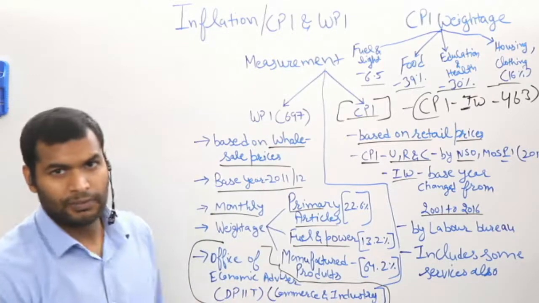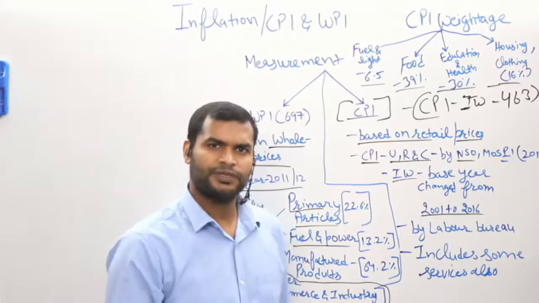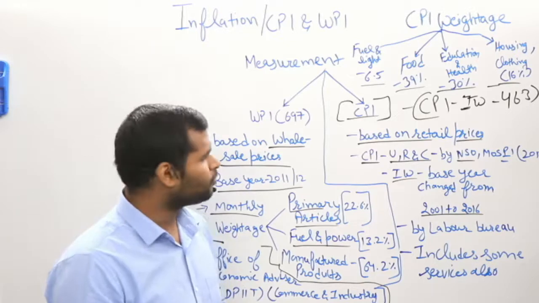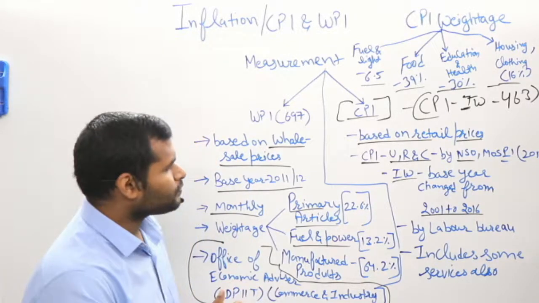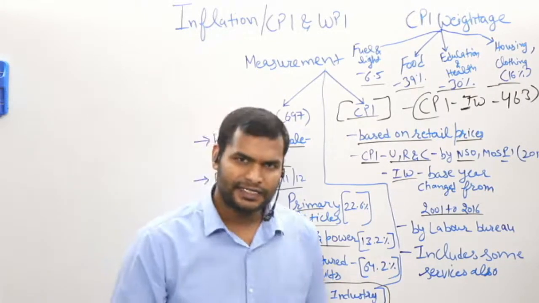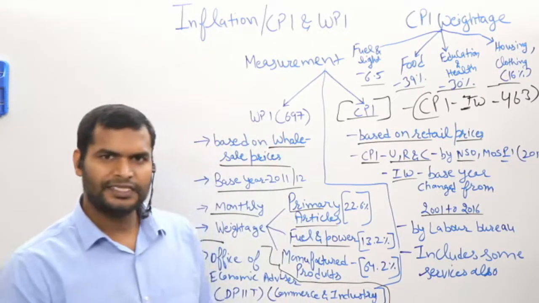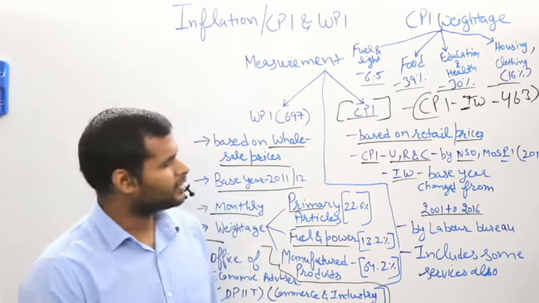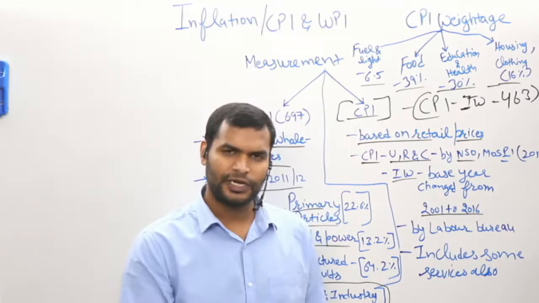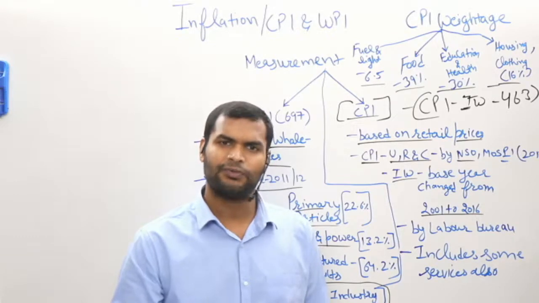So what made the government change this CPI-IW? Actually, it wasn't revised from 2001, so its base year was very traditional. It has to reflect the modern requirements of the employees or the workers. Also, the National Statistical Commission and the International Labour Organization recommend that these price indexes should be modified every 10 years. Now the government has set a task before itself that it is going to revise the CPI industrial worker index every 5 years.